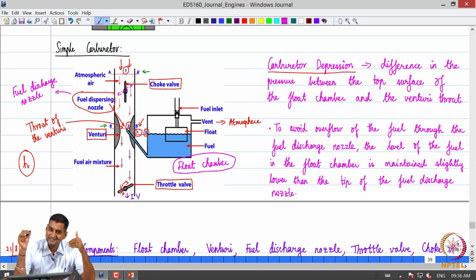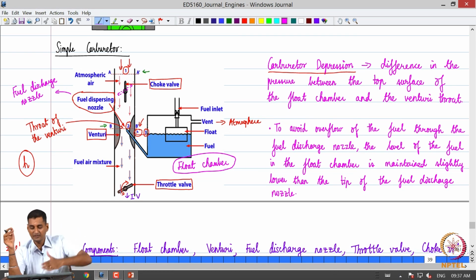So, the fuel essentially gets discharged through the fuel discharge nozzle, and that is affected only by the pressure drop and the area of the fuel discharge nozzle, is it not? Then what can we say about the mixture? Is it going to become progressively richer? Yes, and that is what we figured out that we require during idling, when we discussed the mixture requirements for idling. During idling the throttle valve is almost closed, there is a very small opening.